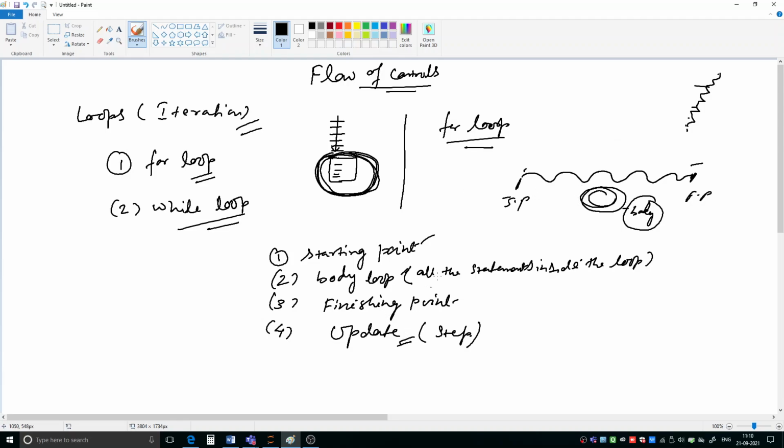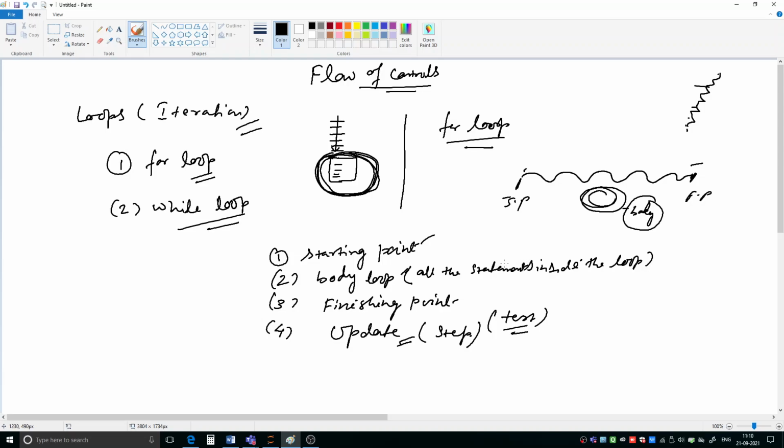So from starting to finishing, what steps you are taking to reach the destination, that is the update expression. And every time we have to test also whether you have reached your destination or not, after taking every step.